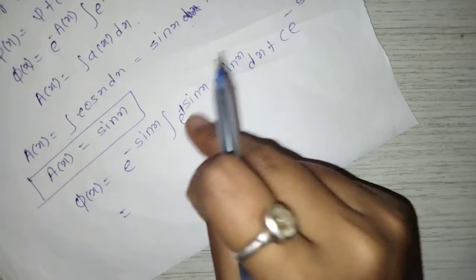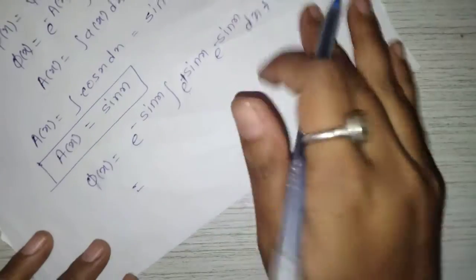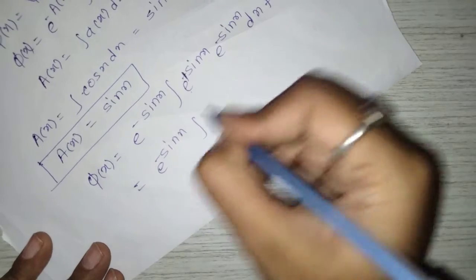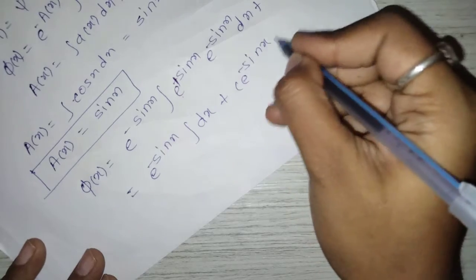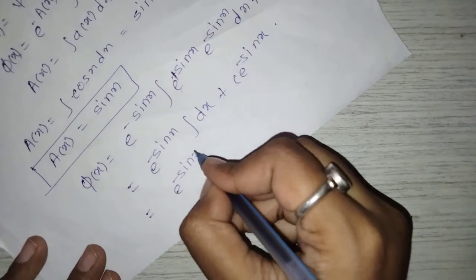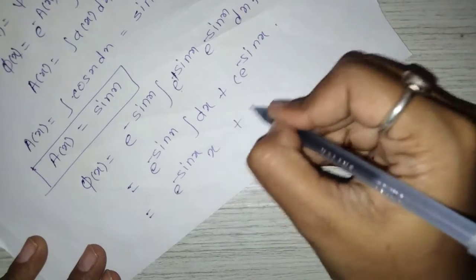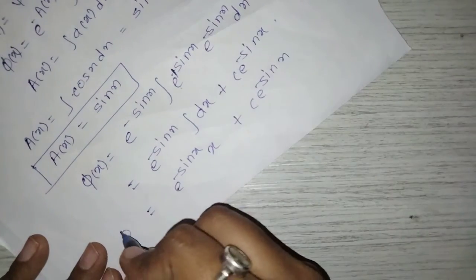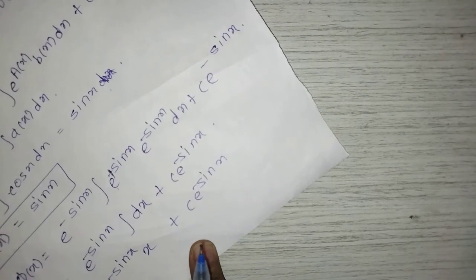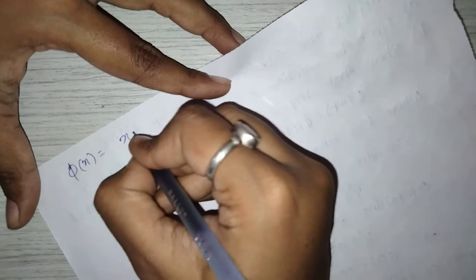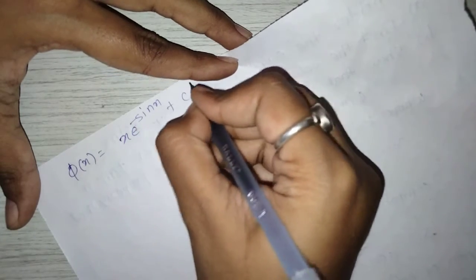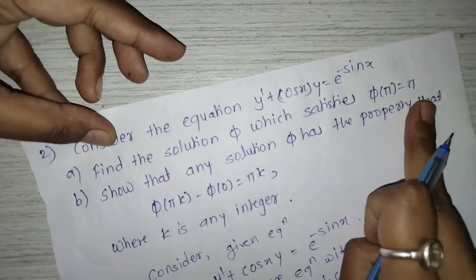Now you can see that e raised to sin x and e raised to minus sin x get cancelled. So e raised to minus sin x integration 1 into dx plus c into e raised to minus sin x. So e raised to minus sin x, integration of dx is x, plus c into e raised to minus sin x. Phi of x is equal to x into e raised to minus sin x plus c into e raised to minus sin x. Now first find the solution phi which satisfies phi of pi is equal to pi.